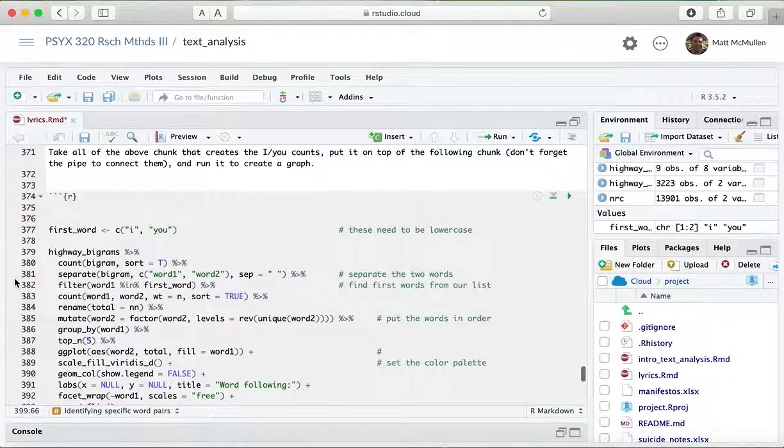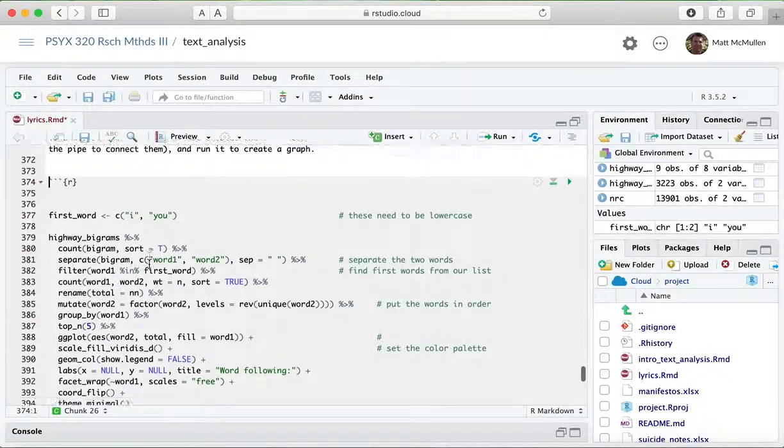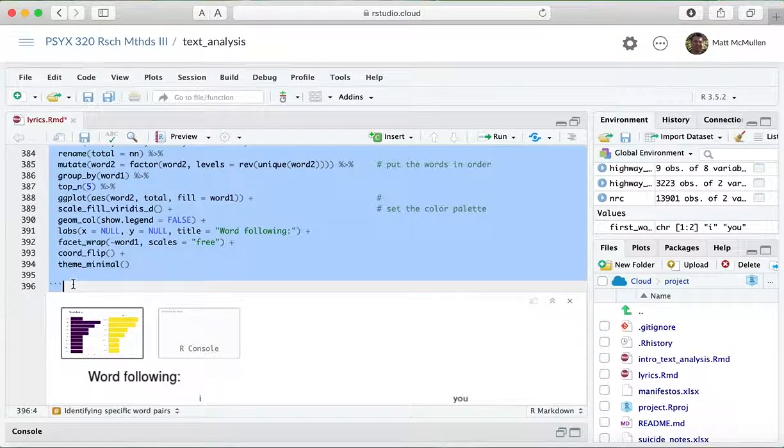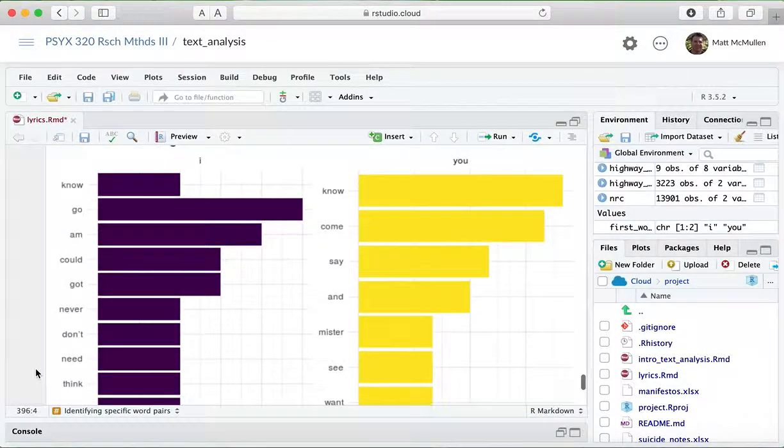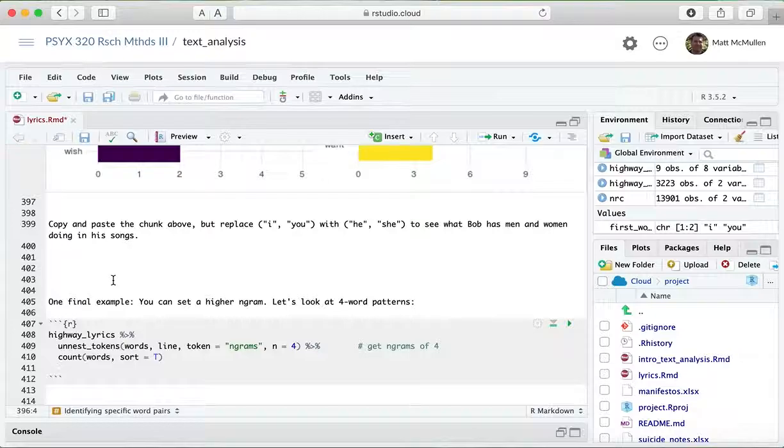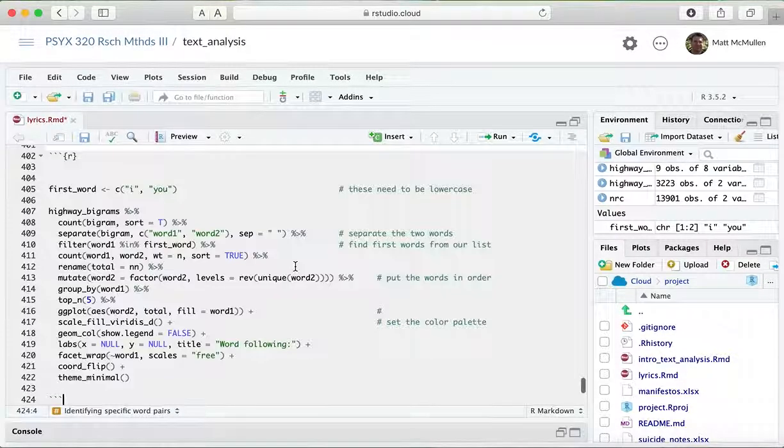And what I'm going to do is copy this whole big chunk here. It basically says copy and paste a chunk above, but replace I and you with he and she. So what I'm going to do is just change this to he, and you could have any number of words here.